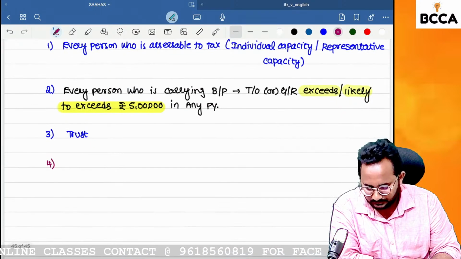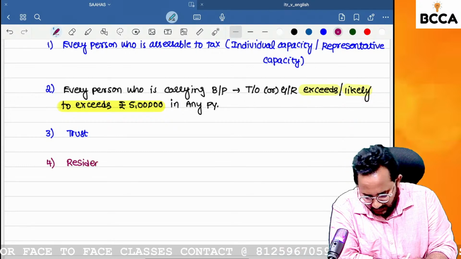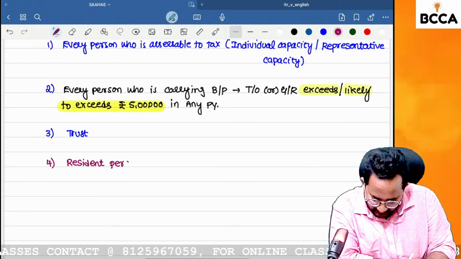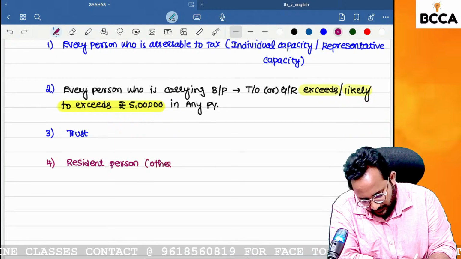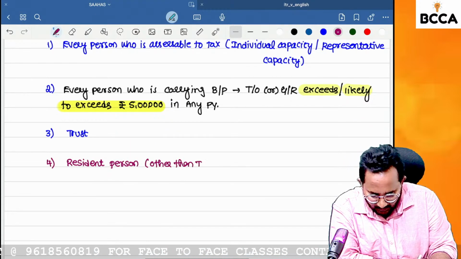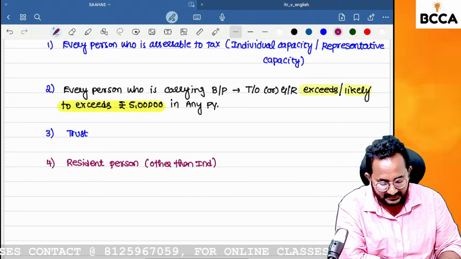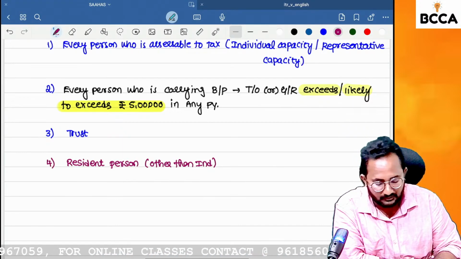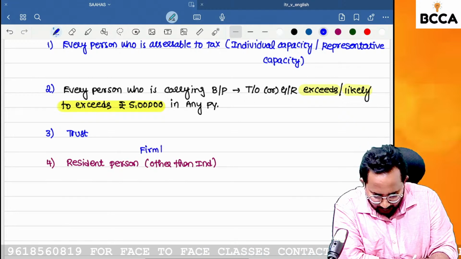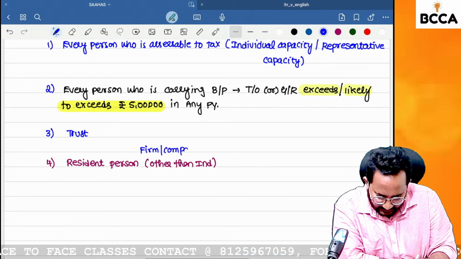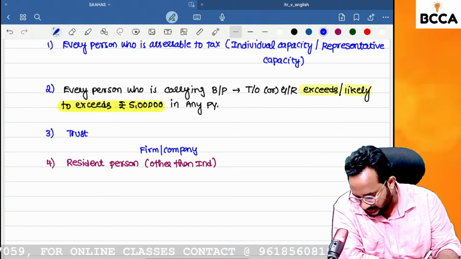Next one. Resident person. What is that? Resident person other than individual. Just take the example of a firm or company. Definitely resident persons only in my example, but they are other than individual.